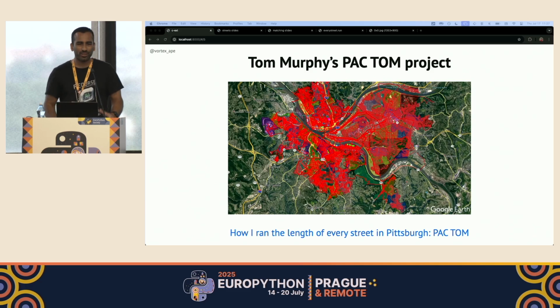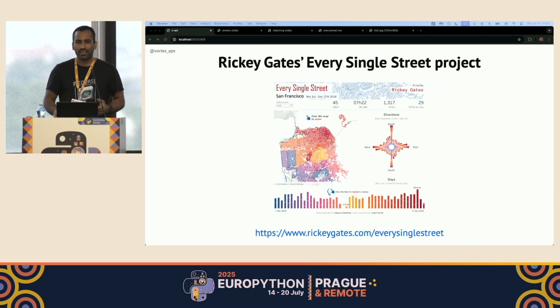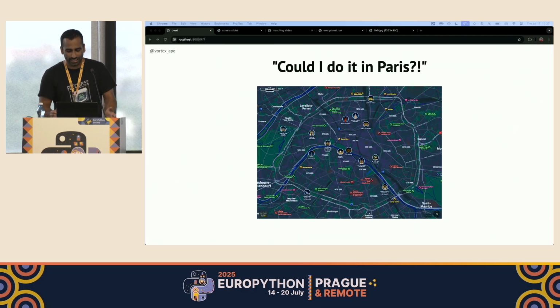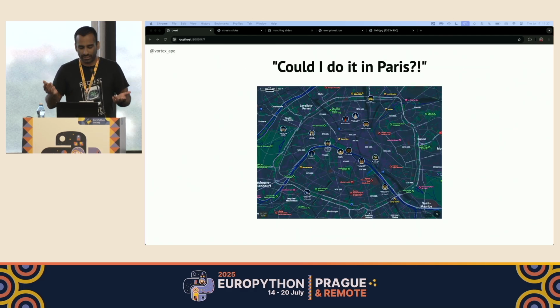It took him a long time because he was working with the constraint of starting or ending the run at his home, basically. So I started looking for other people doing the same, and found Ricky Gates, who ran every single street in San Francisco. He, on the other hand, finished the project in just 45 days, perhaps because he wasn't operating under the same constraint as Tom. So I started thinking if I could run every street in Paris.